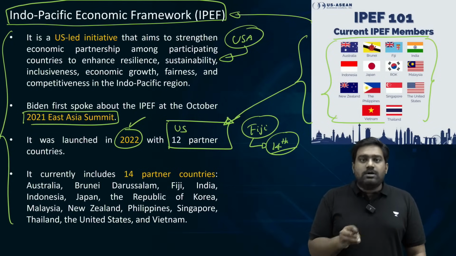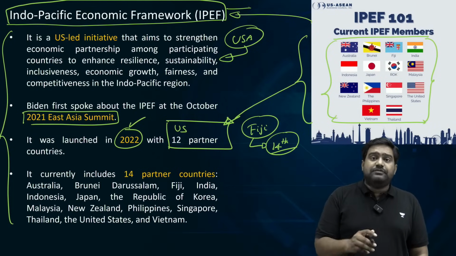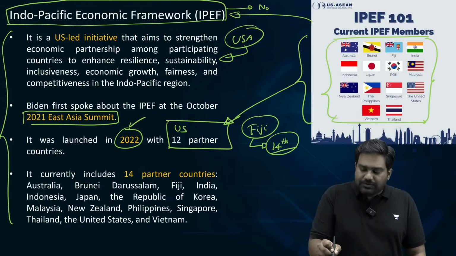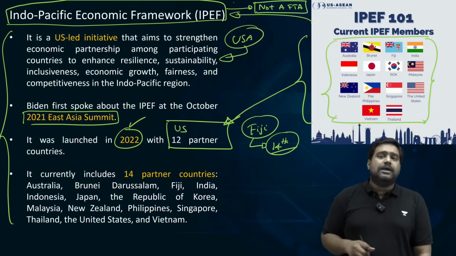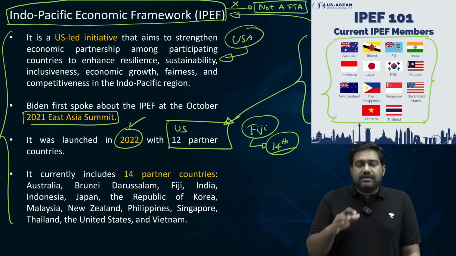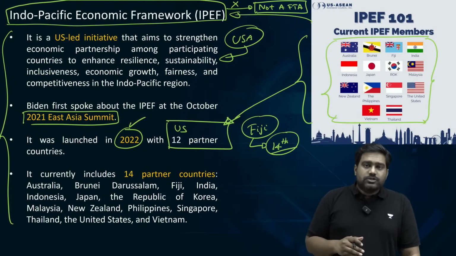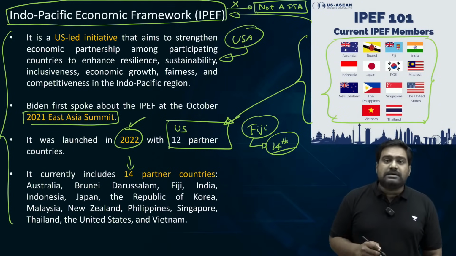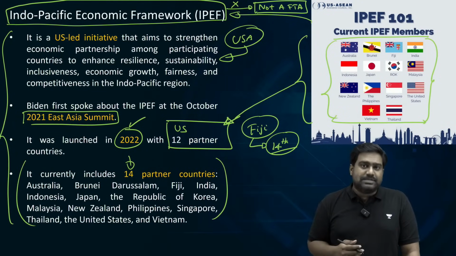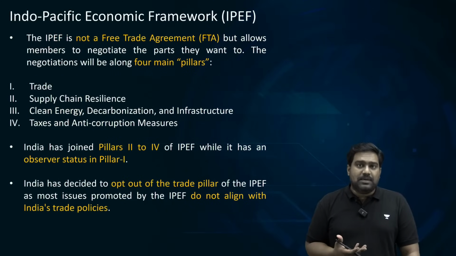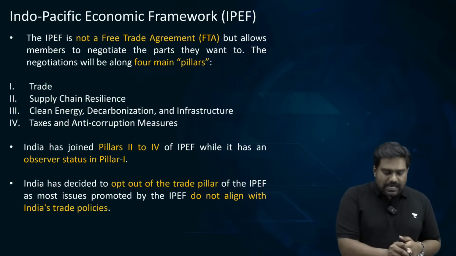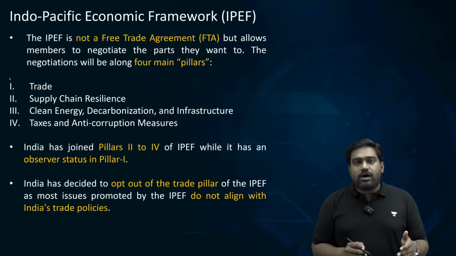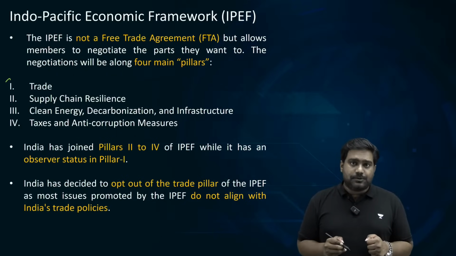Now many students have a wrong assumption about IPEF. They assume that IPEF is a free trade agreement. Please note down, it's not a free trade agreement. It's not an FTA. It is just a framework for economic cooperation. So there are 4 pillars identified under which these 14 partner countries can work with each other, collaborate with each other to improve the economic relations between them. These 4 pillars are trade, supply chain resilience, clean economy, and taxes and anti-corruption.